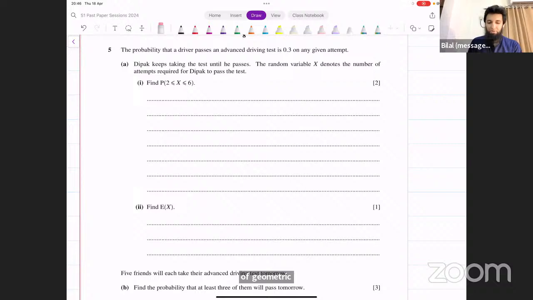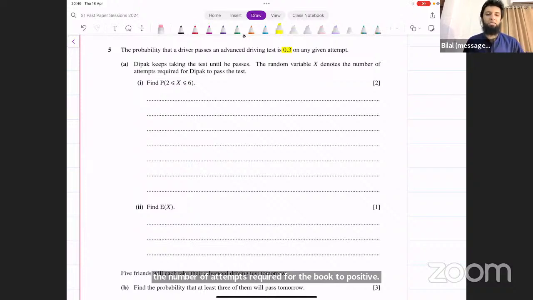Now let's think about this. So it says the probability that a driver passes this test is 0.3 on any given attempt. Okay. Now, Deepak keeps taking the test until he passes. X denotes the number of attempts required for Deepak to pass the test. So that's clear. Number of attempts, number of trials needed until you get your success. Find the probability of X being between 2 and 6.